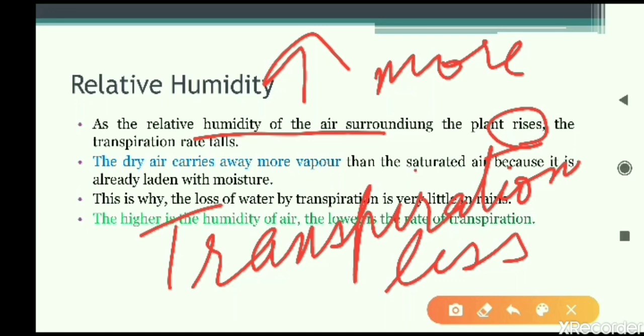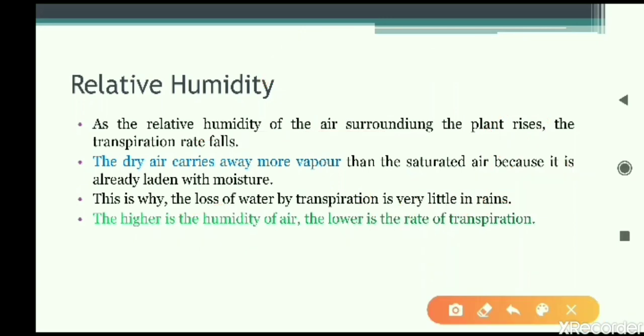Generally, there is more water vapor in the air when it is raining, in the rainy season. In the rainy season more humidity is there, and at that time the transpiration rate is very low. On the contrary, in the summer season the air is dry. At that time humidity is almost nil or very low, so the transpiration is very high. The point given is that the loss of water by transpiration is very little in rain. That is the principle or rule we can learn: the higher the humidity, the lower the rate of transpiration.